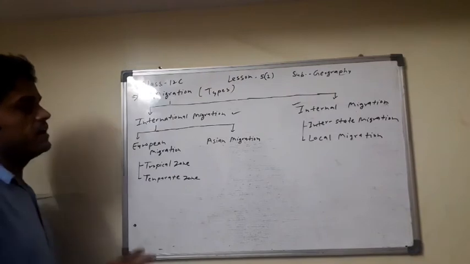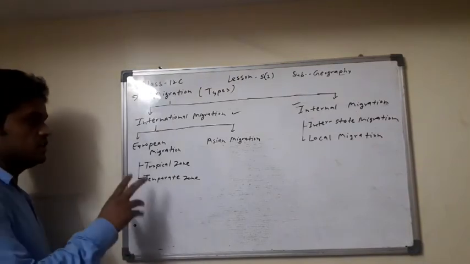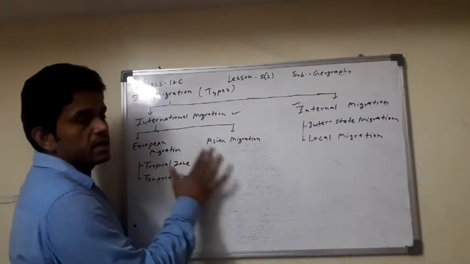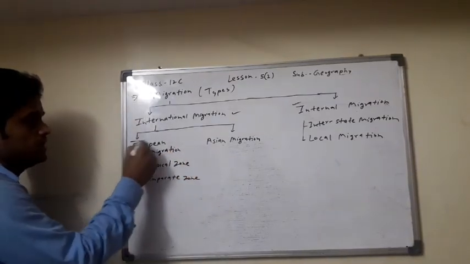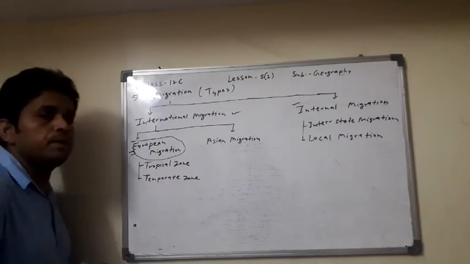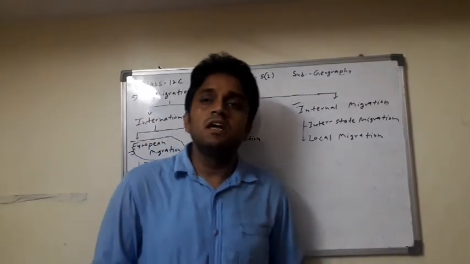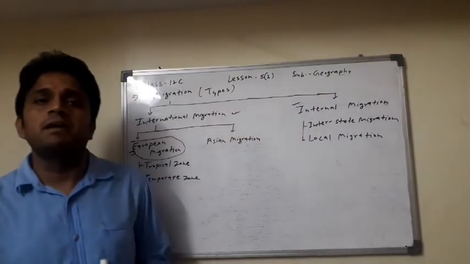Now, the current of international migration in two ways: European migration and Asian migration. First of all, the topic is European migration. What is European migration? The European people settle from one place to another place.